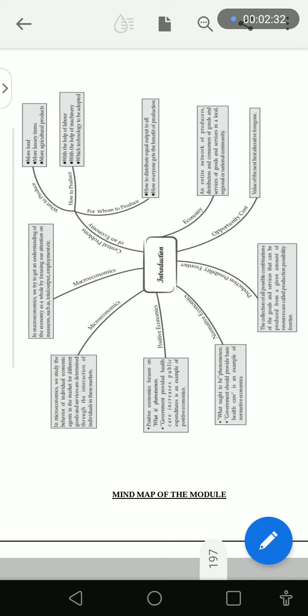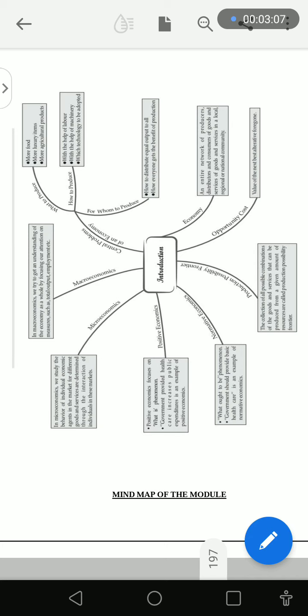We need labor, we need machinery, and we need technology, which is very important in the state of production. Now the last part is for whom to produce. This is about how to distribute output equally to all, how everyone gets the benefit of production. For whom to produce is a very important point, because the central problems of an economy cannot work without one another.